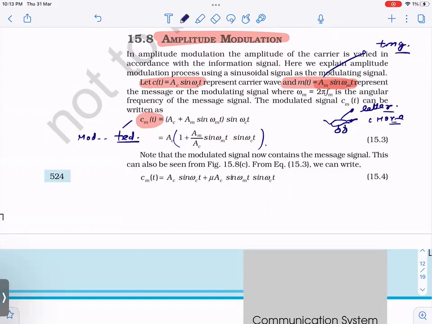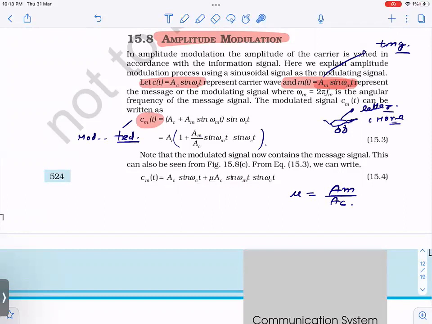Now, AM by AC is called the modulation index. Very important thing. You will see questions are based on this directly. What is the modulation index? AM by AC. AM is what? The amplitude of the modulating signal, right? And AC is what? Amplitude of the carrier signal, correct? Mu is the modulation index. Fine. So this we have written like this.